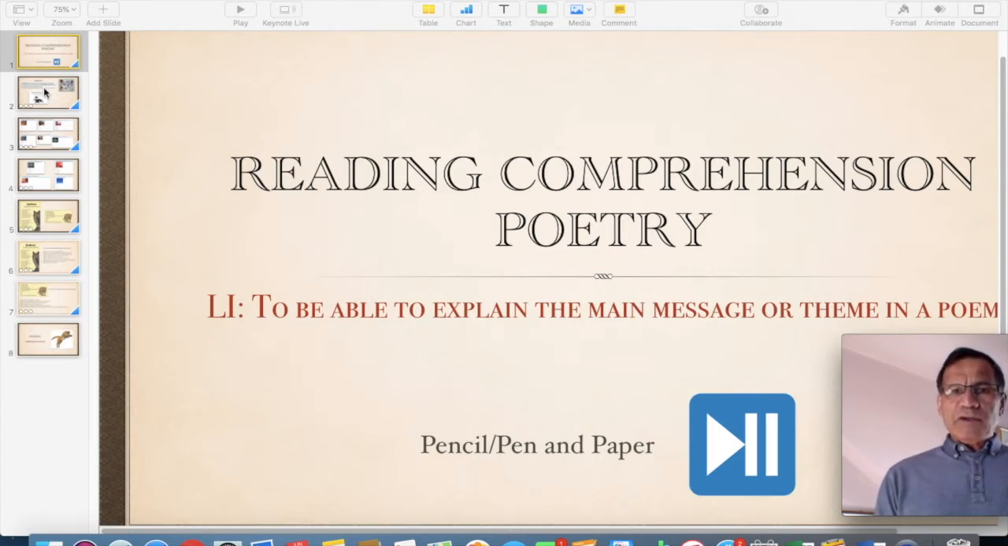In this morning's reading comprehension lesson, we are going to analyse a second poem. So the LI for this lesson is to be able to explain the main message or theme in a poem. You do need to have either a pencil or a pen and paper. And you are in control of the pause button. If you need to pause, do so, do what you need to do, and then restart the video.